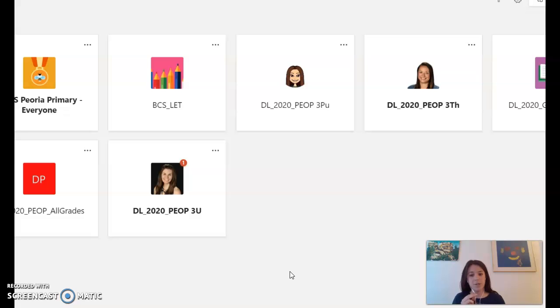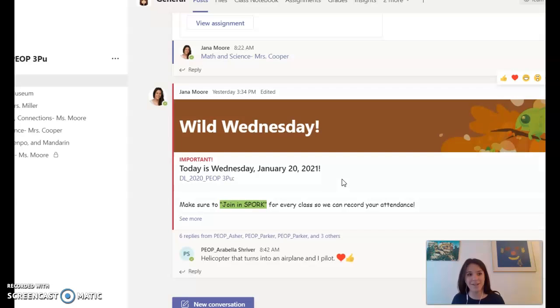So I'm going to show you today how to get to your club. Okay, so this is the teacher view of how it looks on Teams, and I am using the Teams desktop app. But it looks the same if you're using Teams in the internet browser app. So let's say that I am in 3rd grade plutonium, which is my element. All right, so what I'm going to do is I'm on my general channel, and